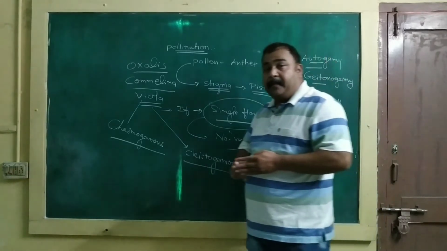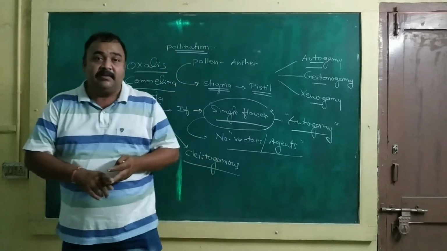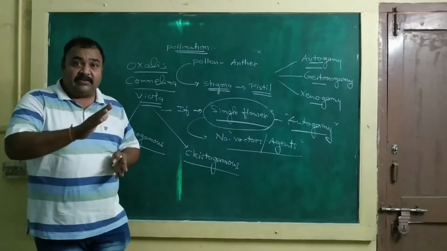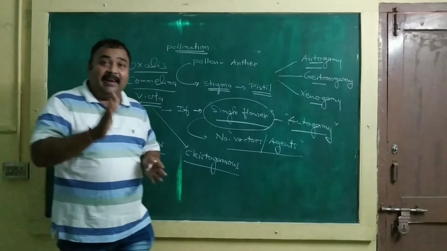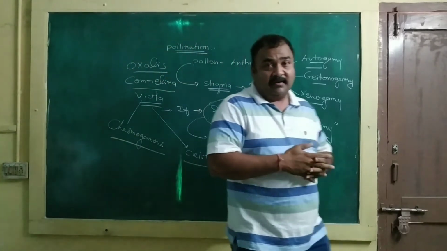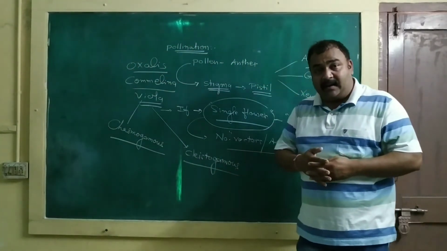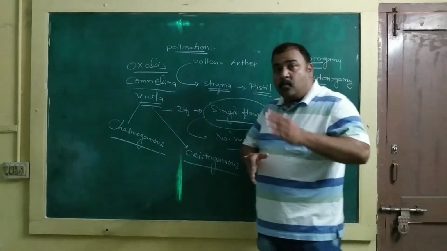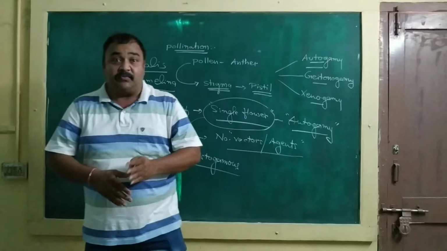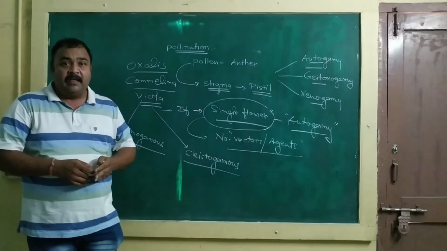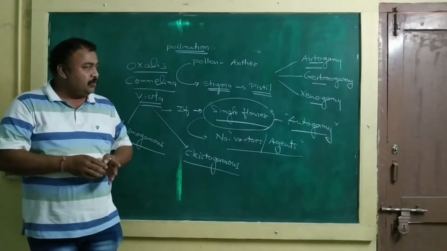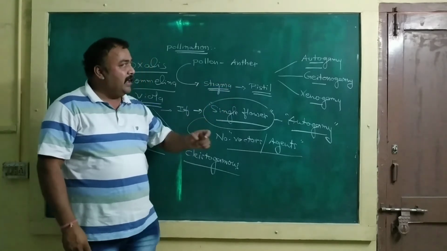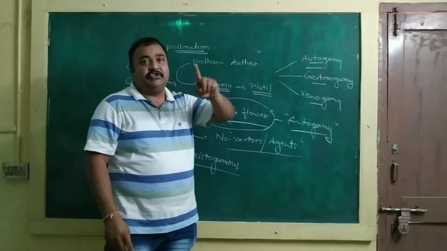And third, in cleistogamous flowers, the anther, that is the stamen, and the stigma, that is the pistil, lie near each other. So when the anthers dehisce, the released pollen quickly comes into contact with the stigma, and autogamy is achieved.